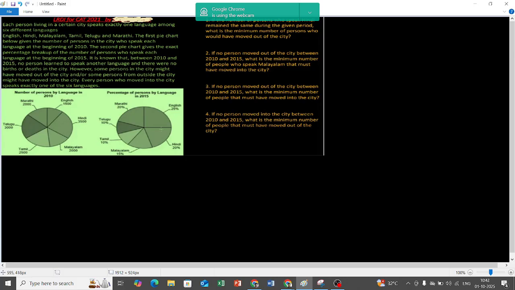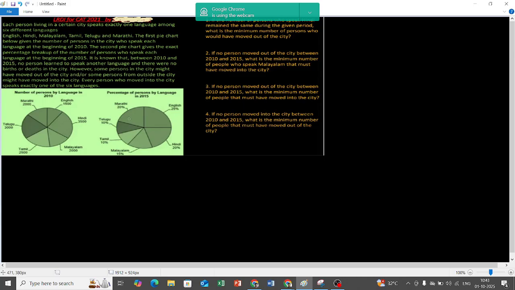But still there is change in the population. Why? Because there were no births or deaths in the city. So in these 5 years no birth or death has occurred. If there is an increase in population in any of the languages, it is because of people who have moved into the city, or because of people who have moved out from the city. Remember, these two pie charts do not represent two cities, they are one city only.